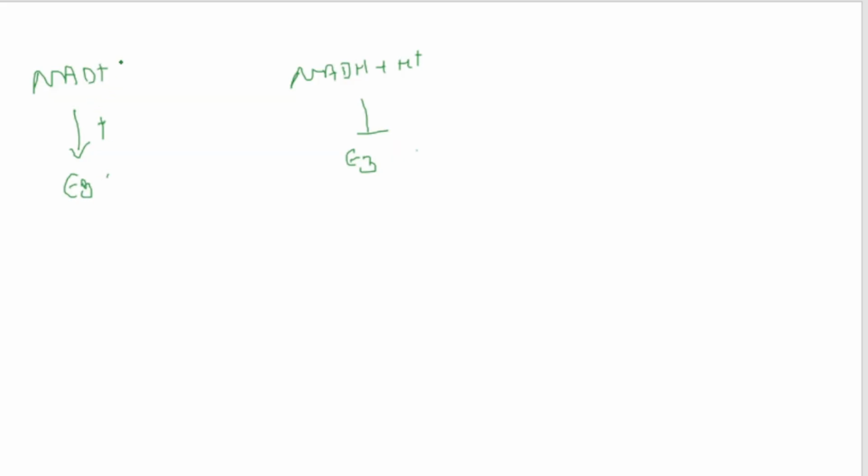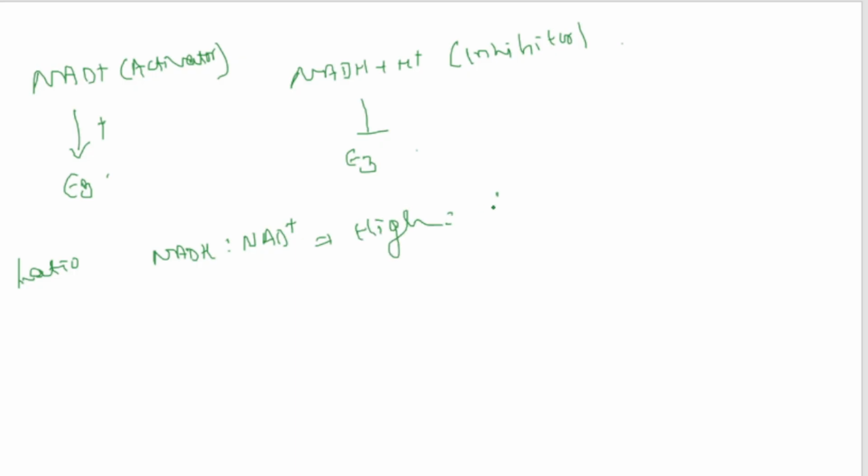So NAD+ works as an activator, and NADH and H+ work as an inhibitor. If the ratio of NADH to NAD+ is high, the E3 will be inhibited.